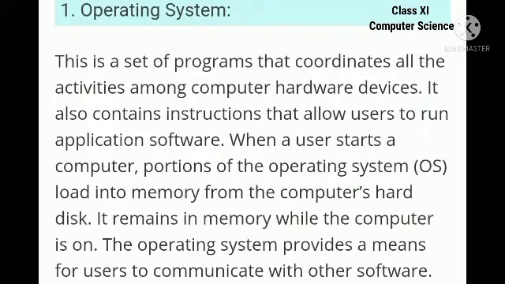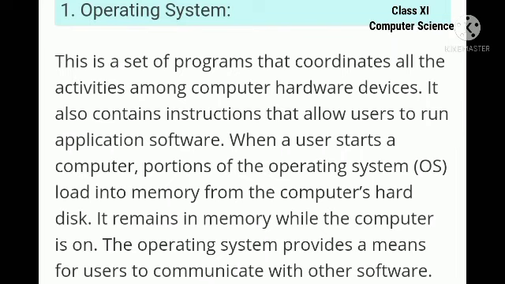First we will see operating system. It is also a set of programs that coordinates all the activities among the computer hardware devices. It contains instructions that allow users to run the application software. When a user starts a computer, operating system loads into memory from the computer's hard disk. It remains in memory while the computer is on. The operating system provides a means for the users to communicate with other software. So, the main purpose is it provides an interface between the user and the hardware.